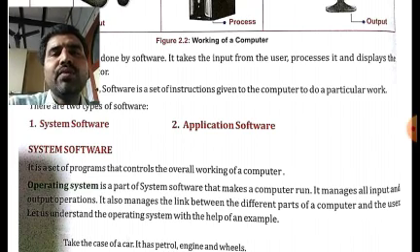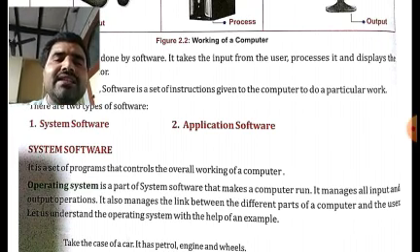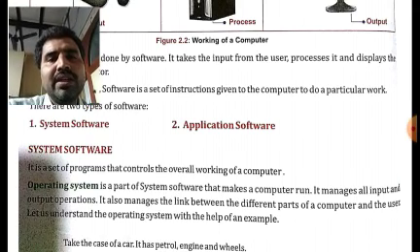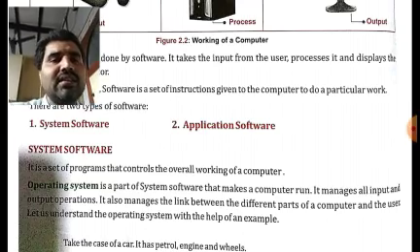I may convert this into a question also. I may ask you, dash is a set of programs that controls the overall working of a computer. What will you give me as the answer? The correct answer will be system software.